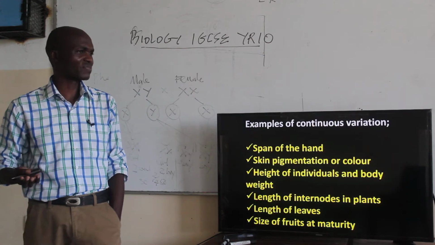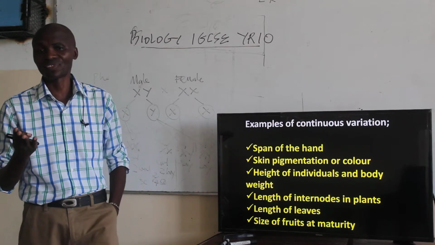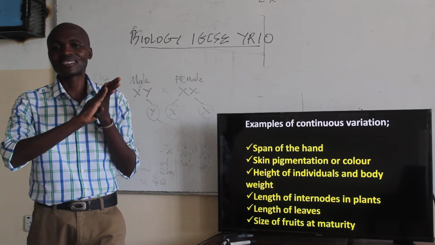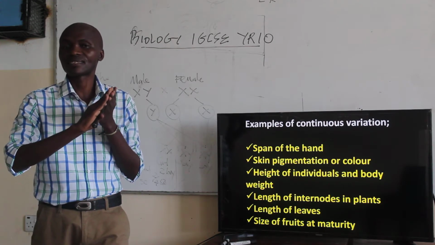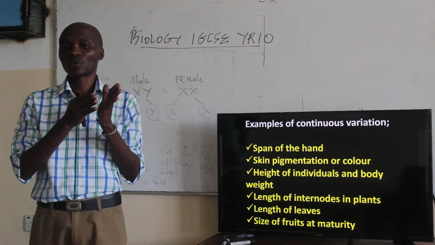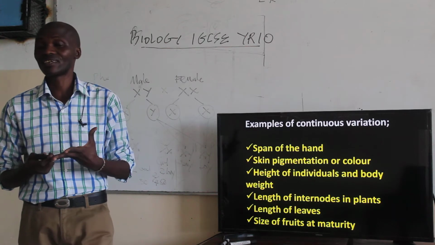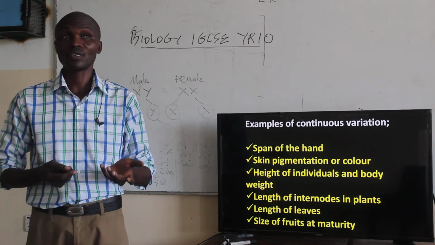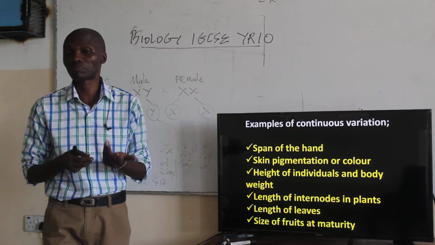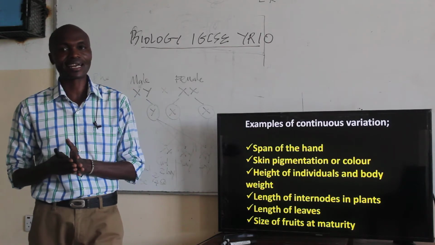Examples of continuous variation actually include the span of the hand. If you are to measure the span of your hand, it is different. There's a variation. There are those who have longer spans, others are shorter. Then if you look at the color of the skin, or skin pigmentation, some skins are black, others are brown, light, dark, and all those. So the pigmentation is another change.